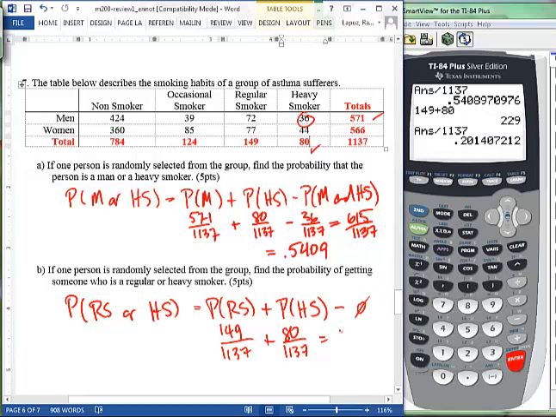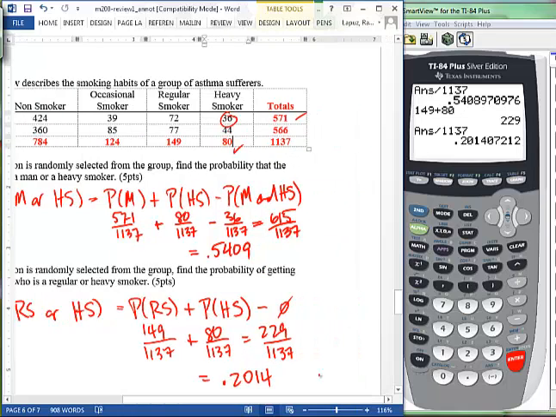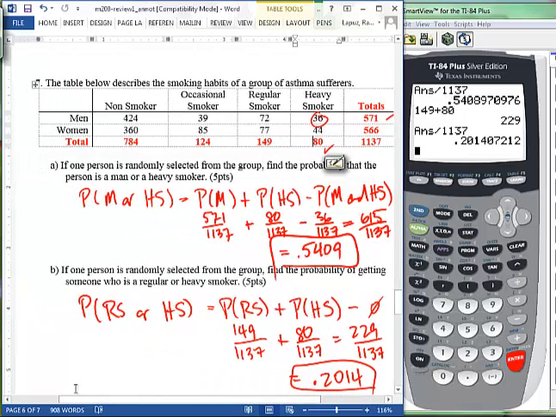So we have 229 over 1137, or 0.2014. Okay, that's problem number 7.